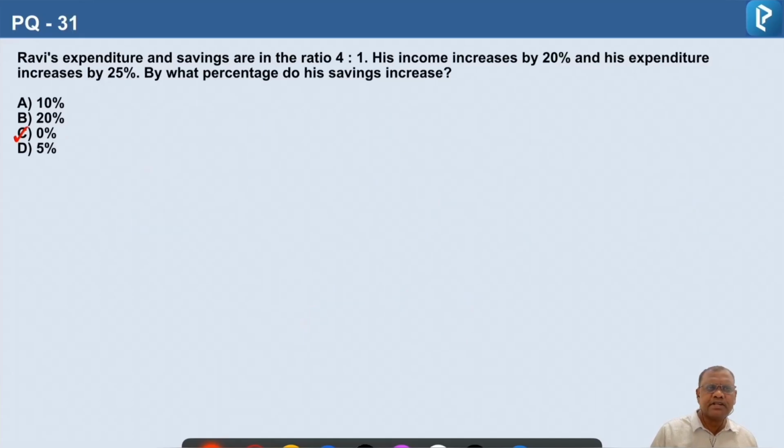Question number 31. Ravi's expenditure and savings are in the ratio of 4 is to 1. His income increases by 20% and his expenditure increases by 25%. By what percentage do his savings increase? So let us write down the titles. So the titles are income, expenditure and savings.